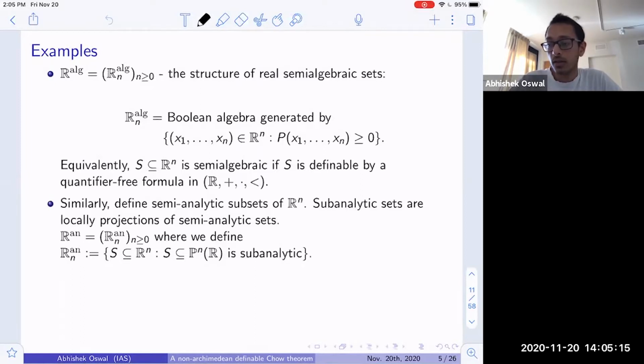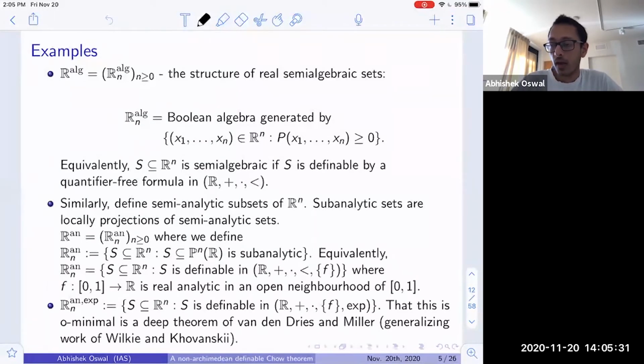And then more precisely, one could consider R_an^n to be the collection of all subsets of n-dimensional Euclidean space such that S in P^n(R), the n-dimensional projective space, is subanalytic. And so this is the structure R_an.